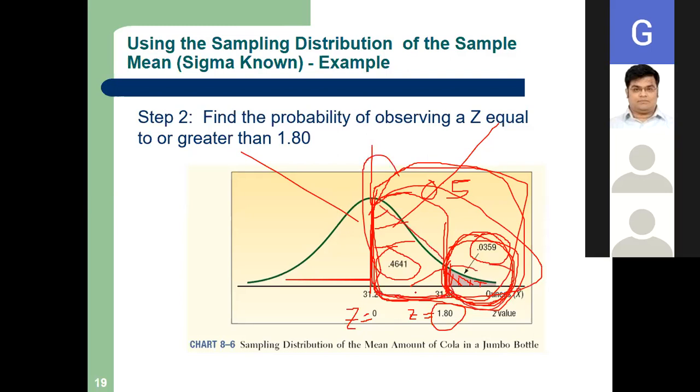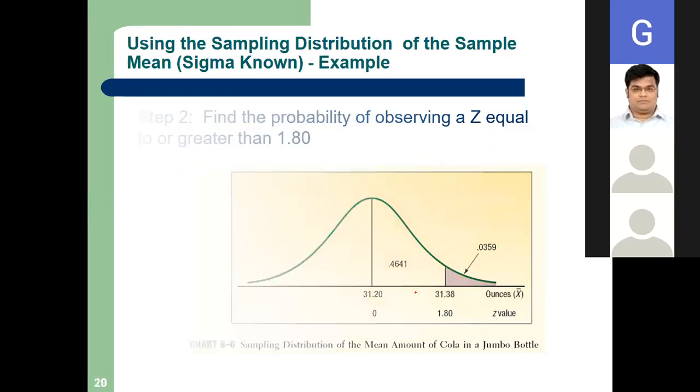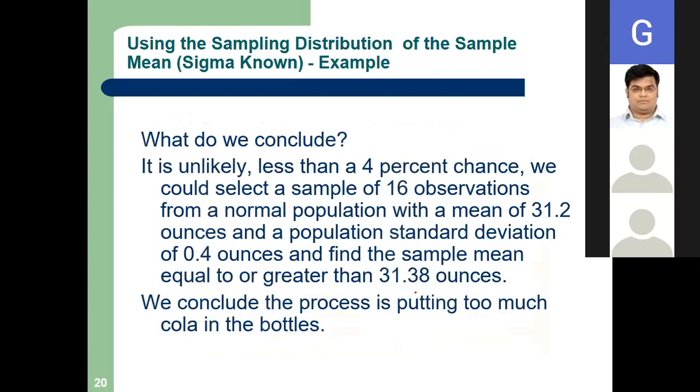So 3.59% cola is going extra, which is a good amount of cola. Approximately 4% chance is there that cola is going extra. So we are putting too much cola. Done.